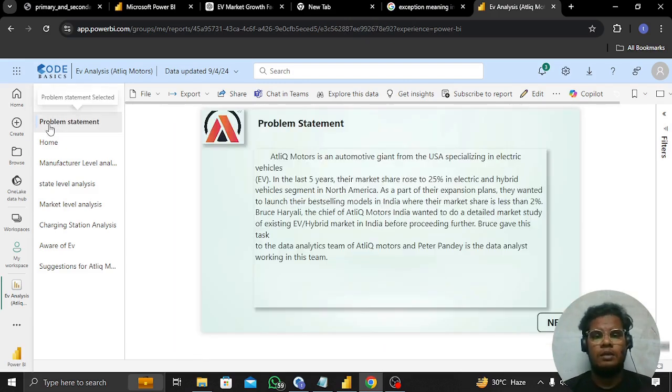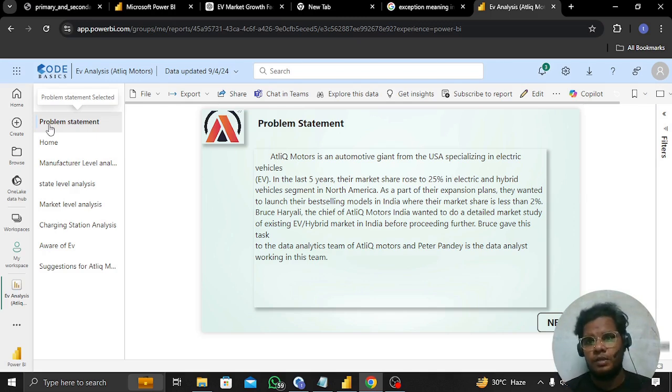The problem statement is very important for all projects, because only when we understand the problem statement can we derive the solutions. That's why understanding the problem statement is so important.